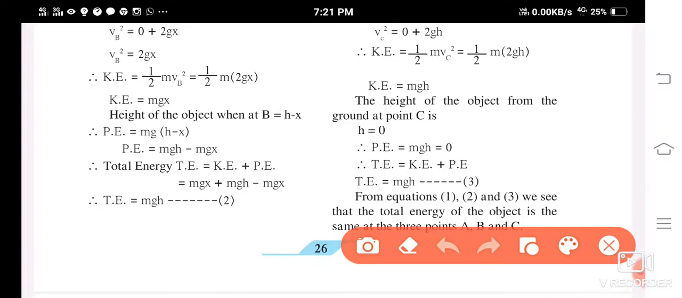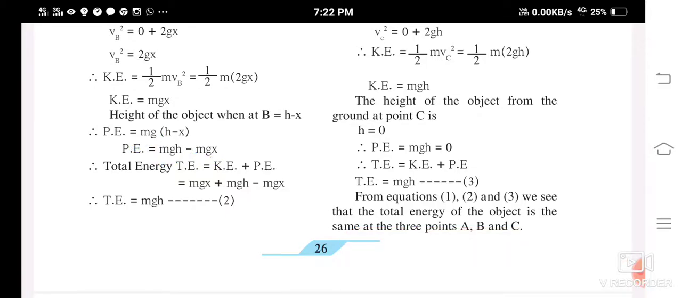So potential energy, mg is common over here. So mg into h minus mg into x. Now see, you will have to find out the total energy. So you found out at the point A the total energy. Their kinetic energy was 0 and potential energy was maximum. So 0 plus mgh was mgh. Now at the point B, potential energy is equal to mgh minus mgx.